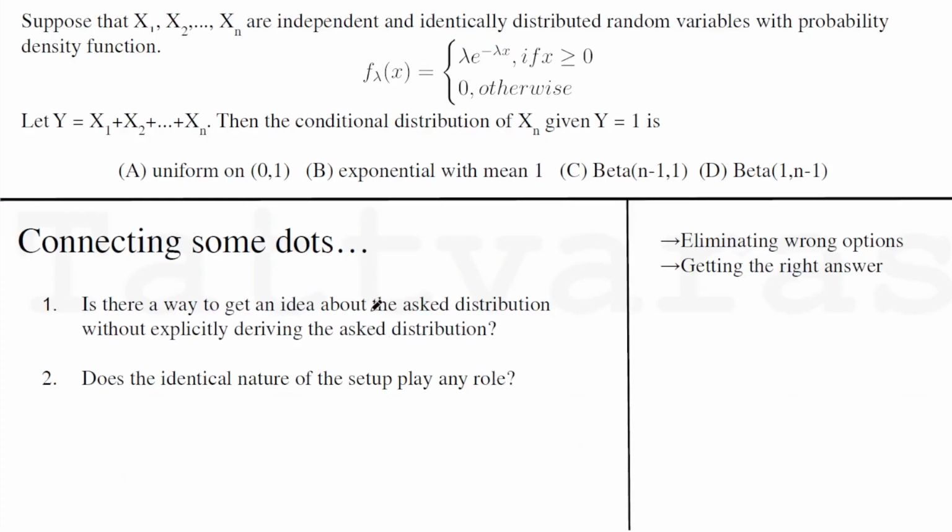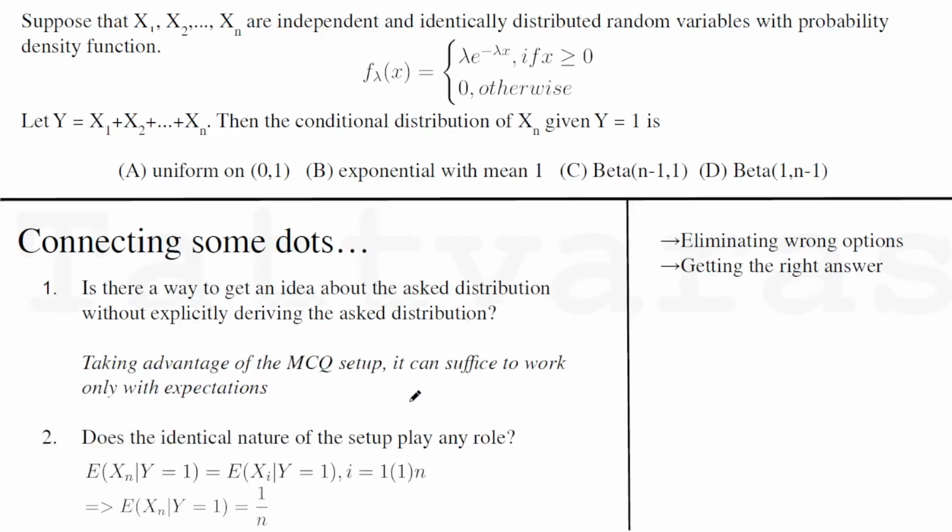we should ask ourselves, because it's an MCQ, is there a way to derive the conditional distribution without formally deriving it? And yes, it can be done. And the IID setup can help us do that. Because if you look at it and we have built some intuition, then each of these options, the distributions, will give a different expectation. And if we can figure out a link between the expectation of the distribution that we want to find, then just comparing that expectation's value to the values of these expectations would help us eliminate the wrong answers and get to the right answer, right? So that's what we are going to do.